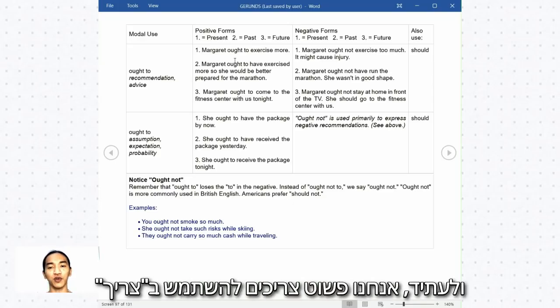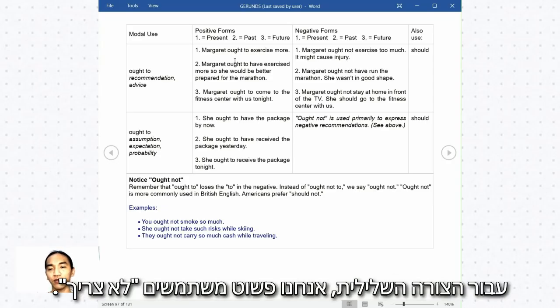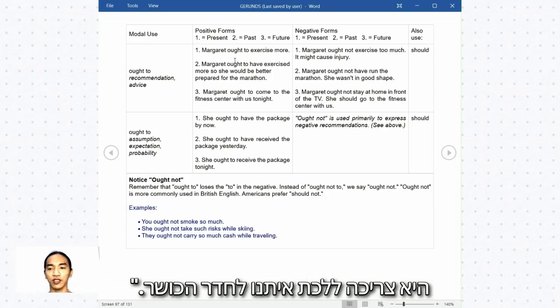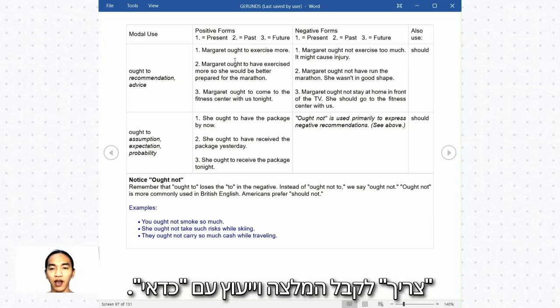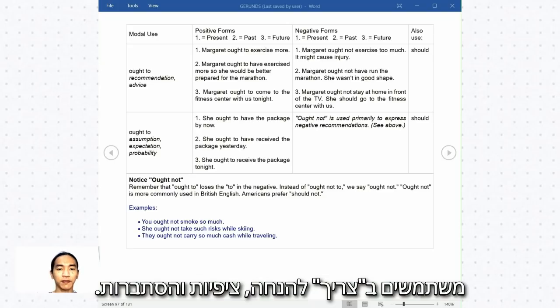Okay, and for the future, we just use ought to. So Margaret ought to come to the fitness center with us. Okay, for negative, we just use ought not. Margaret ought not stay at home in front of the TV. She should go to the fitness center with us. Okay, so in this case, you can replace ought to for recommendation and advice with should. All right. For the next one, we also use ought to for assumption, expectation, and probability.